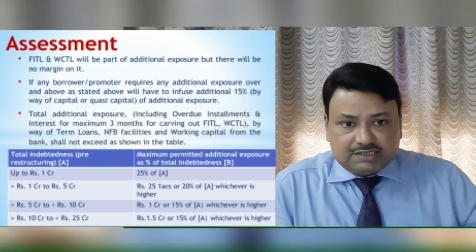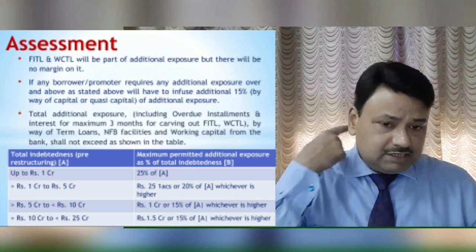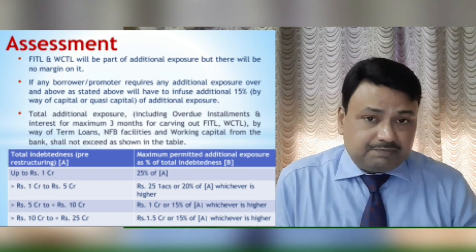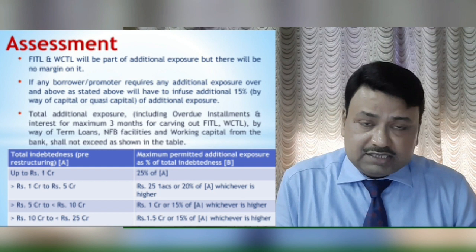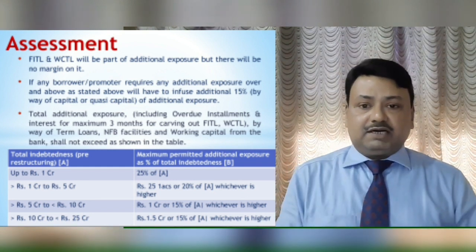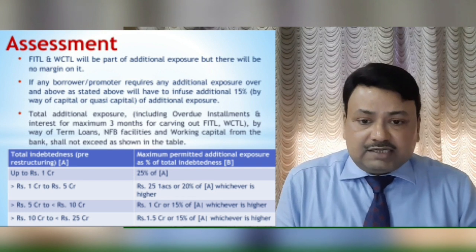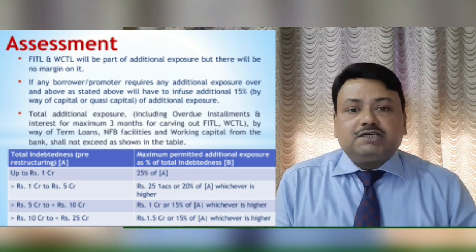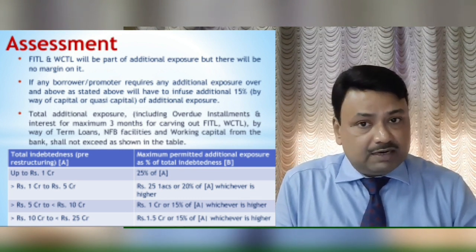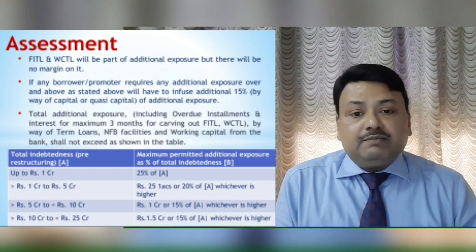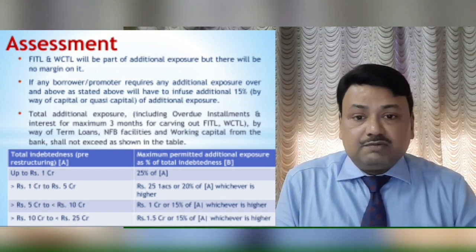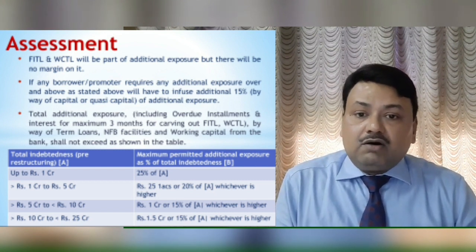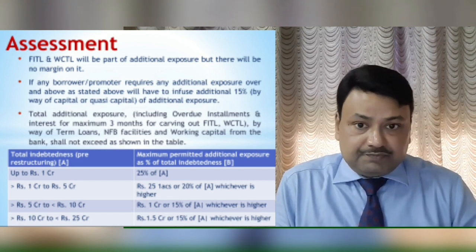Now let us try to understand this prescribed limit. So it is not that any amount we can make part of WCTL, FITL and WCTL2. There is a certain prescribed limit. So this limit we have to understand. So what is the limit? You can see this table here. Here we have to see that FITL and WCTL will be part of additional exposure, but there will be no margin on it, as I have told earlier also. If any borrower or promoter requires any additional exposure over and above as stated above, we will have to infuse additional 15% by way of capital or quasi capital of additional exposure.